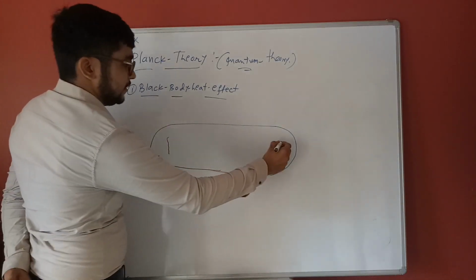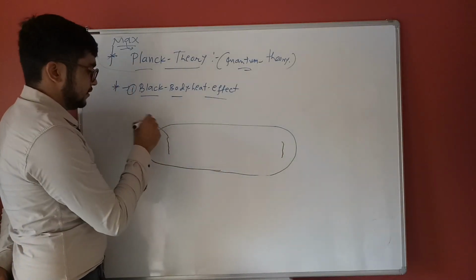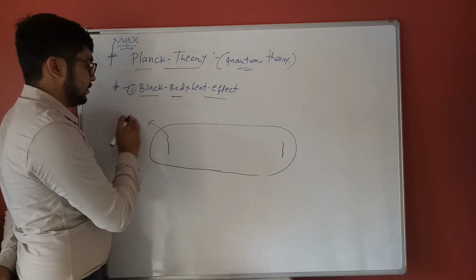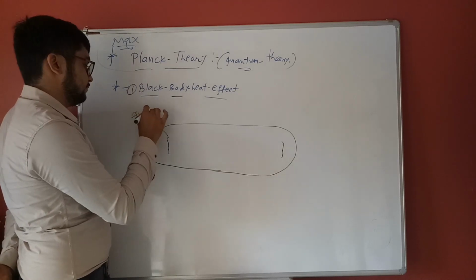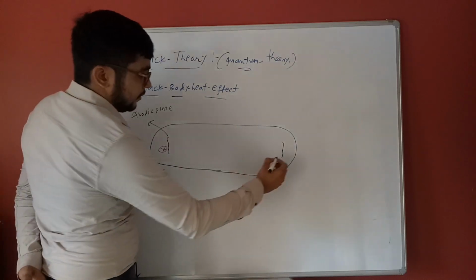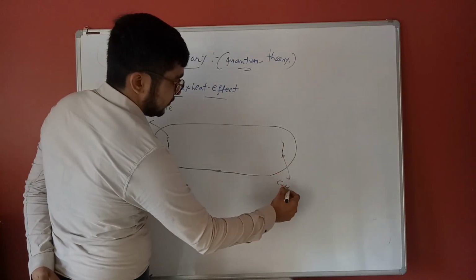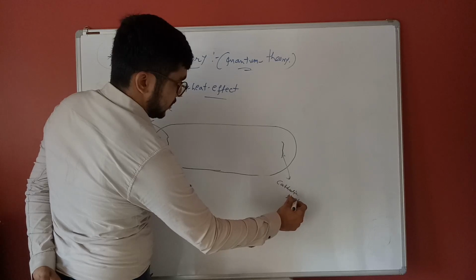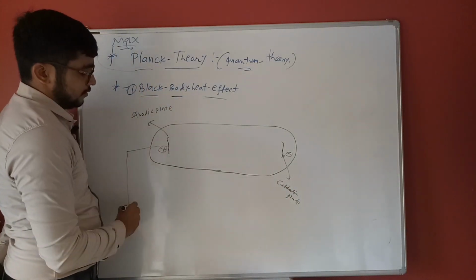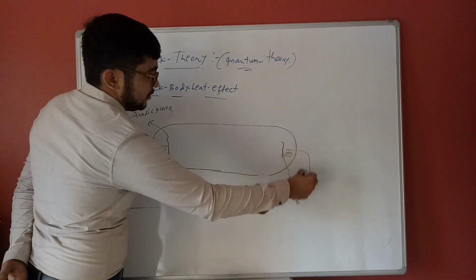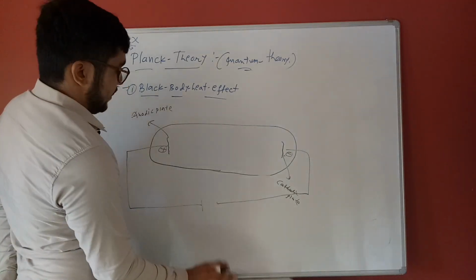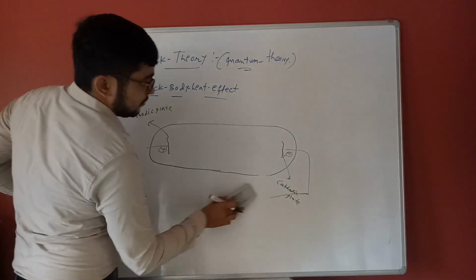Here is the plate, the anodic plate, with positive charge. Here is the cathodic plate, with negative charge. Apply the external voltage by the batteries.